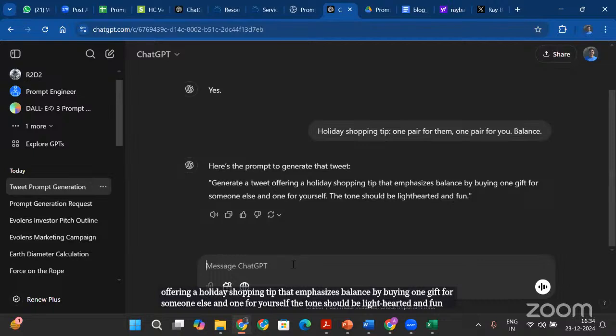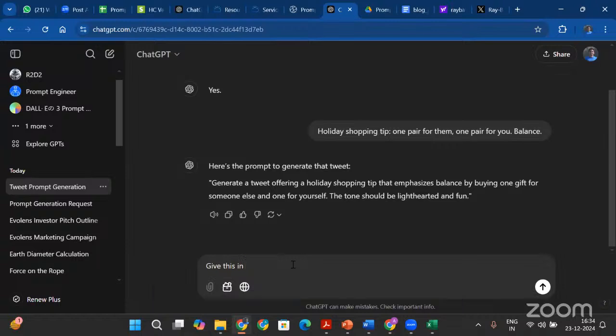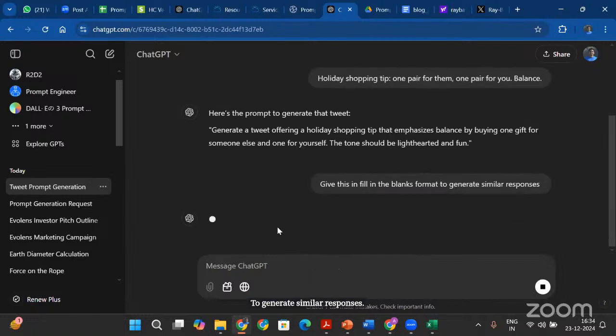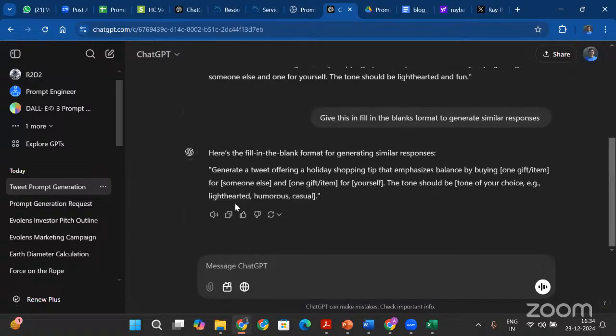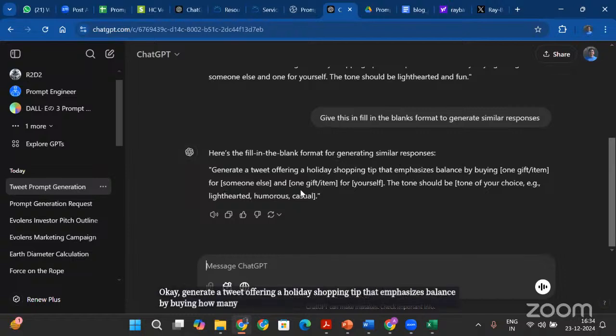Okay. Give this in fill in the blanks format to generate similar responses. Generate a tweet offering a holiday shopping tip that emphasizes balance by buying how many items for who else, and this for whatever the tone should be, right?